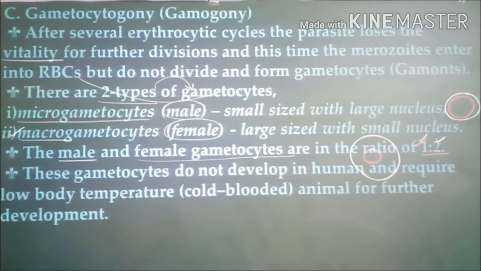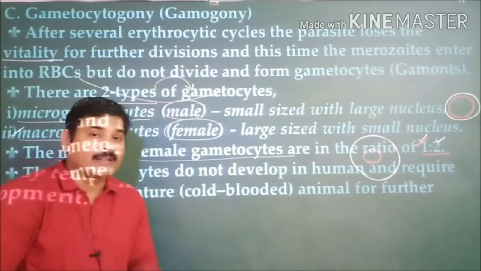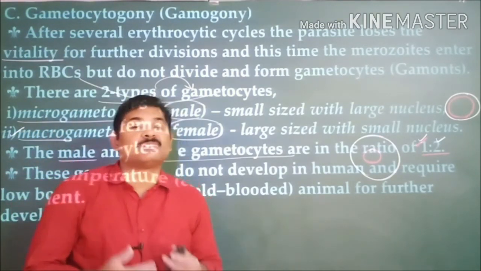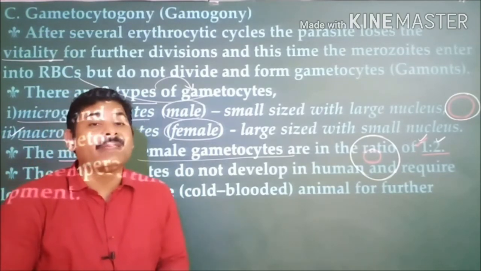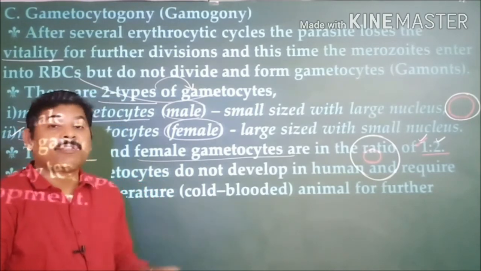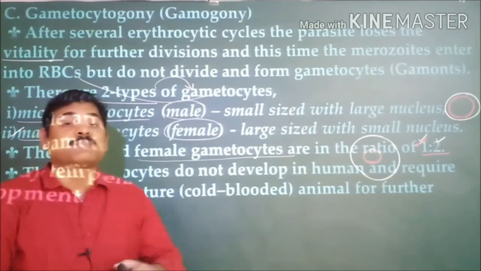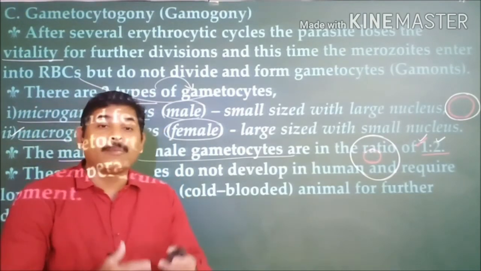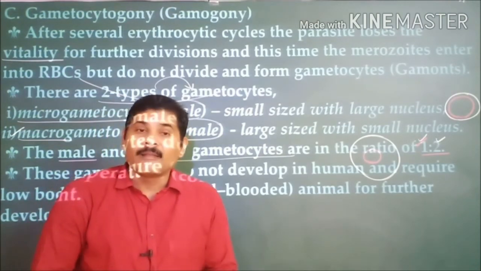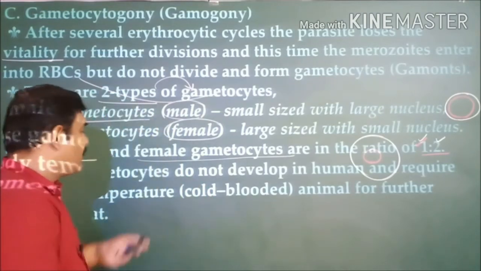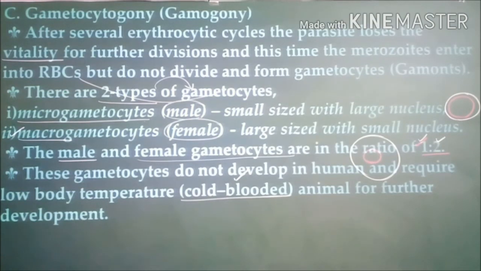Thereafter, these gametocytes do not develop in the human body. The major reason is that human blood pH is too high, and the second thing is that the body temperature of a human being is not suitable for development of the gametocytes. That is the reason why these gametocytes search for a new host where a comfortable pH as well as low temperature is maintained. They are nothing but female Anopheles mosquitoes, so they search for cold-blooded animals for their further development.